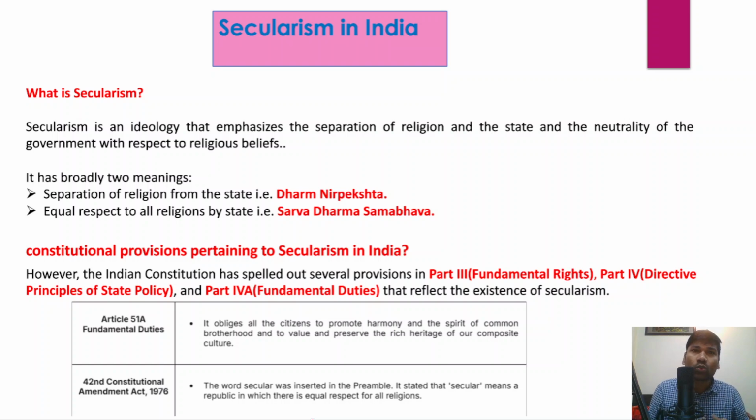Now we'll understand the meaning of secularism. What is the exact meaning of secularism? Secularism is an ideology. It is a Western ideology because it originated in the West, particularly with respect to the separation of church and the state. There was a Renaissance movement in the West, and as part of that movement, as part of the reformation of the relations between the state and the church, secularism as an ideology originated in the West.